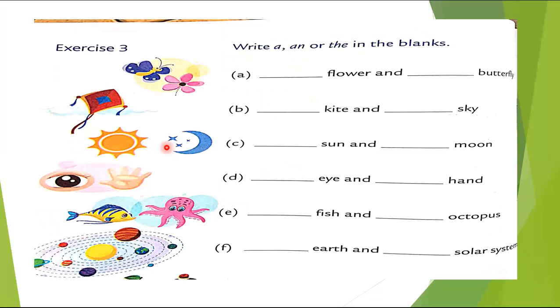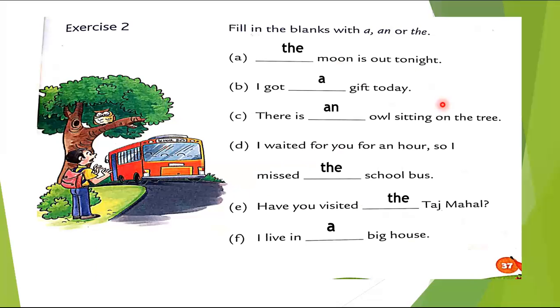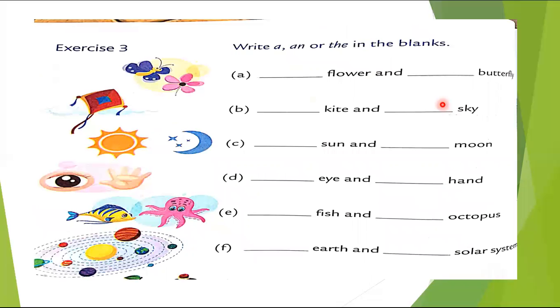Now exercise 3, हमको यहाँ पे भी we have to fill in the blanks with the particular one. We have to choose one. Okay. Flower and butterfly. Now you see students, here again it is a consonant sound, both. So we are going to use a here, okay? A flower, a butterfly, again a kite and the sky because sky is only one, okay?